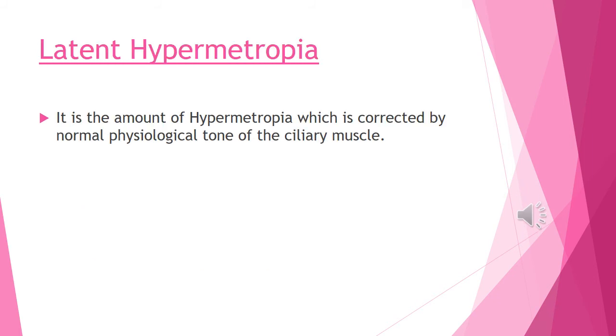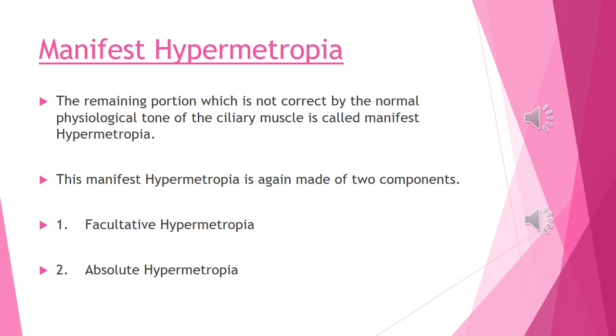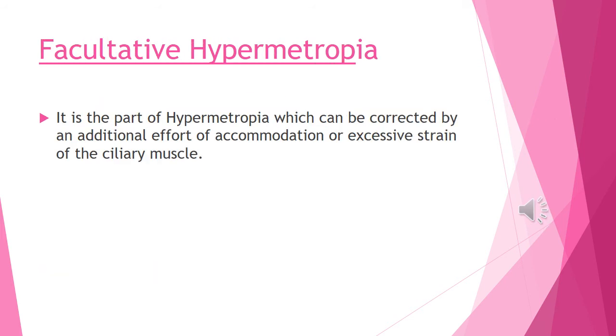Latent hypermetropia. It is the amount of hypermetropia which is corrected by the normal physiological tone of the ciliary muscle. Manifest hypermetropia. The remaining portion which is not corrected by the normal physiological tone of the ciliary muscle is called manifest hypermetropia. This manifest hypermetropia is again made of two components. Component 1, facultative hypermetropia. Component 2, absolute hypermetropia.